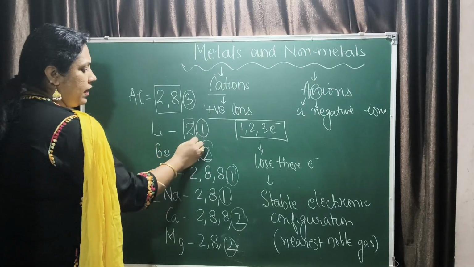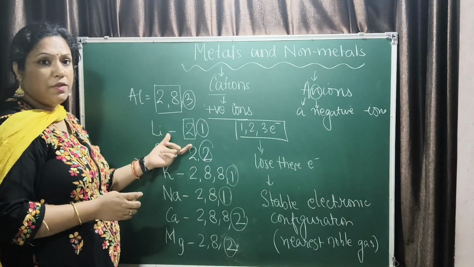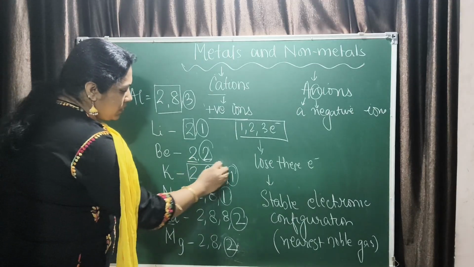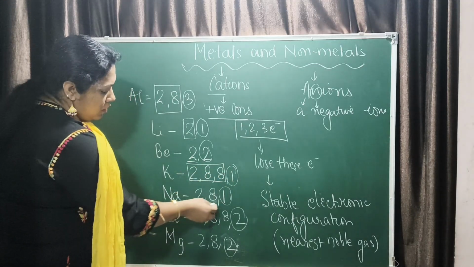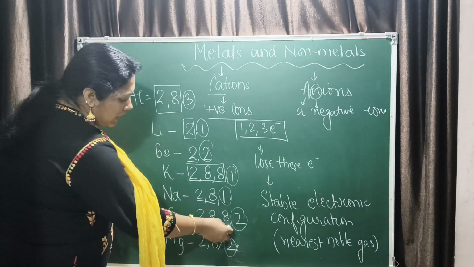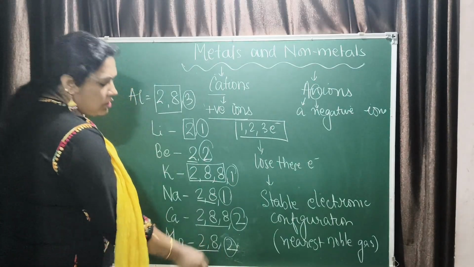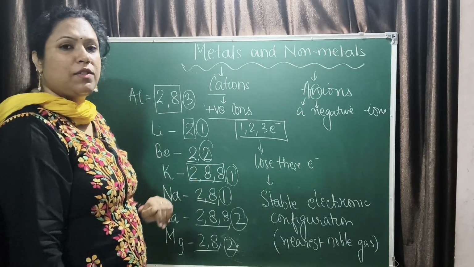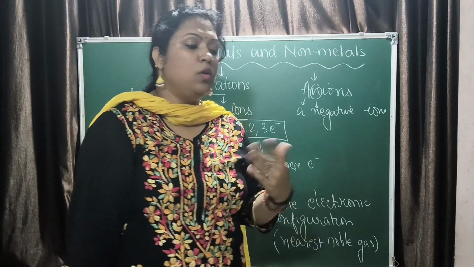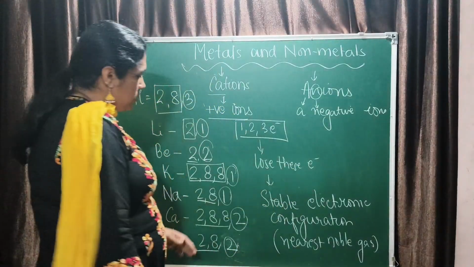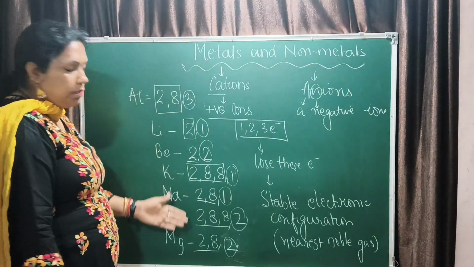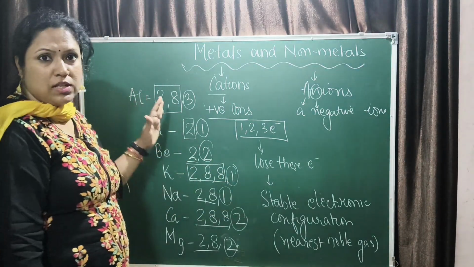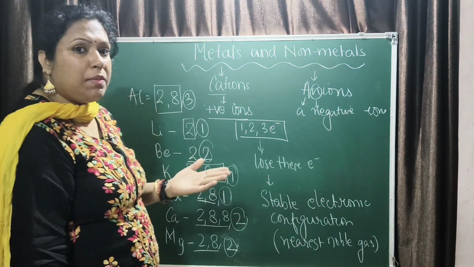Similarly, lithium gets the electronic configuration of helium. Beryllium also gets that of helium. Potassium gets that of argon. Sodium gets that of neon. Calcium, argon. And magnesium, neon. So in all these cases, you can see that stable electronic configuration is achieved by losing electrons. Whichever is the nearest noble gas, its configuration is achieved. That provides them stability.